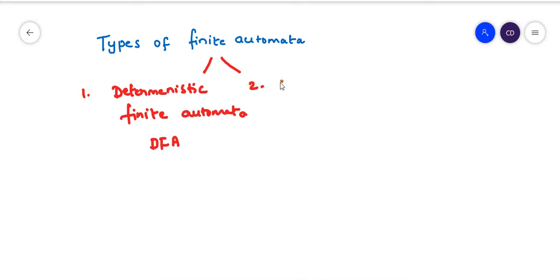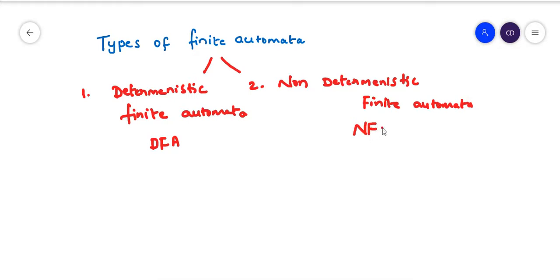And the second one is non-deterministic finite automata, which is also known as NFA.